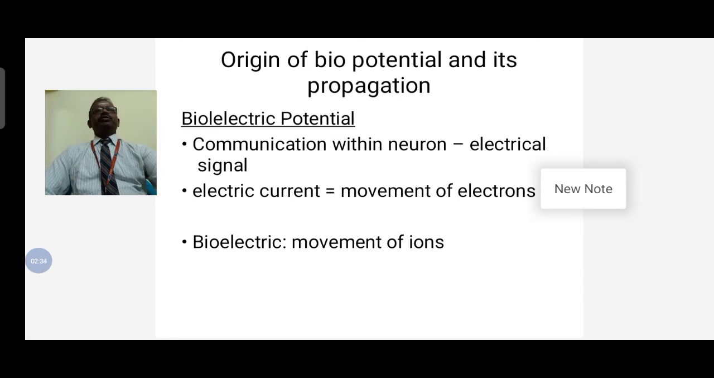ECG, EMG, ERG, EEG, these are the biosignals from the human body. ECG means electrocardiogram, EMG means electromyogram, ERG means electroretinogram, EEG means electroencephalogram.